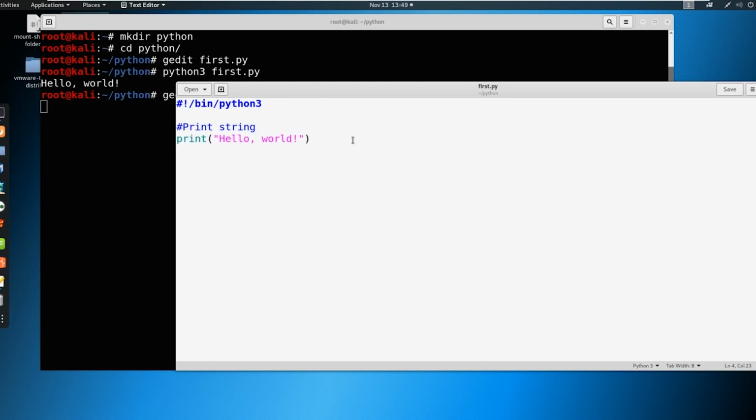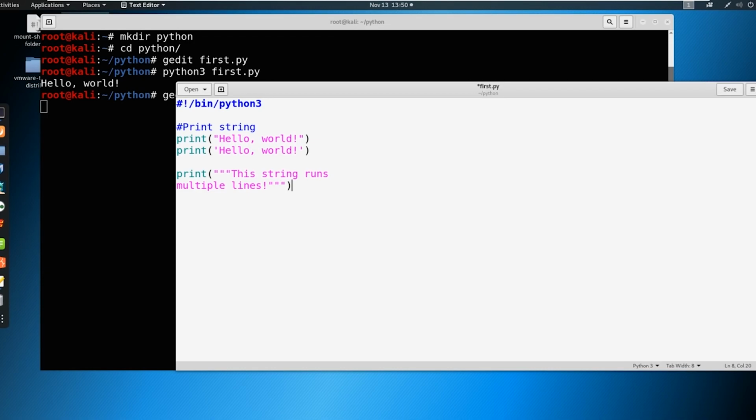The nice thing about strings is we could use double quotes, or we could use single quotes. So we could say hello world like this. And we can also use multi-line strings. So I'm going to hit enter twice here, and we could say print. What if we have a long quote? We could say something like, this string runs multiple lines, like this. And we just put that in triple quotations like this.